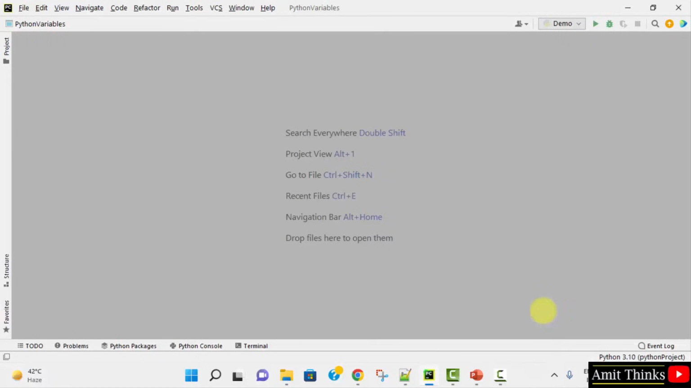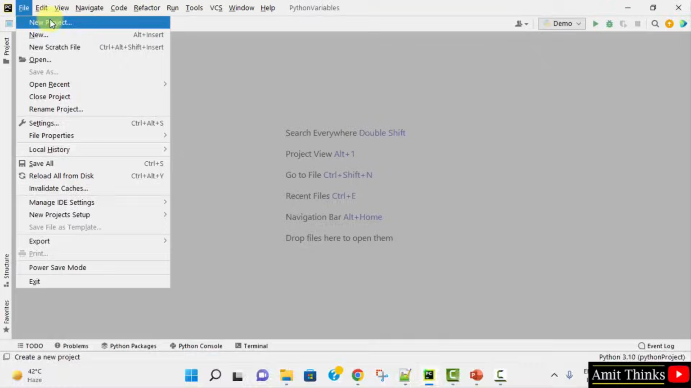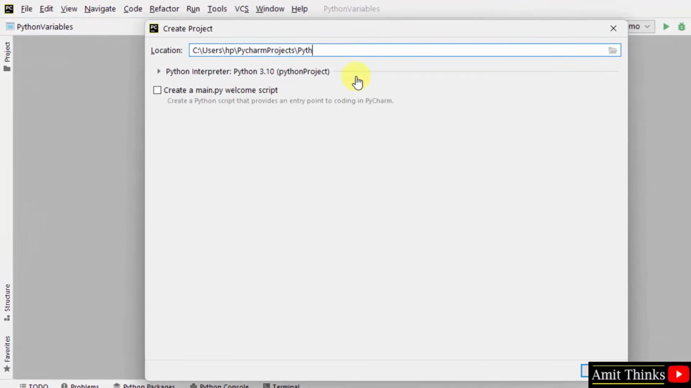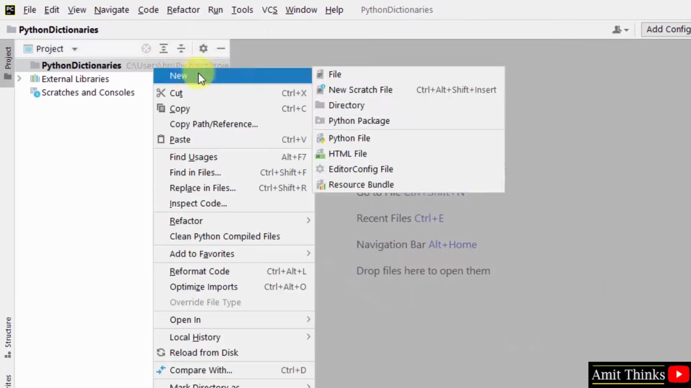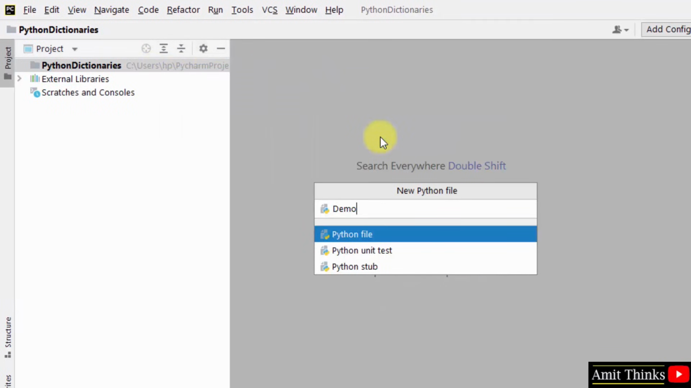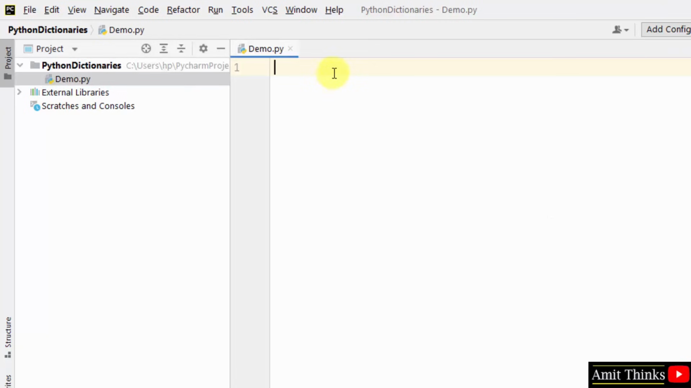Let's see. Here is the PyCharm IDE. Let us create a new project: File, New Project. Let us name it Python dictionaries and click on create. We have created our project. Let us create our first program. Right click, new Python file, name it demo and press enter. It will create a demo.py file. At first we will see an example to create a dictionary.